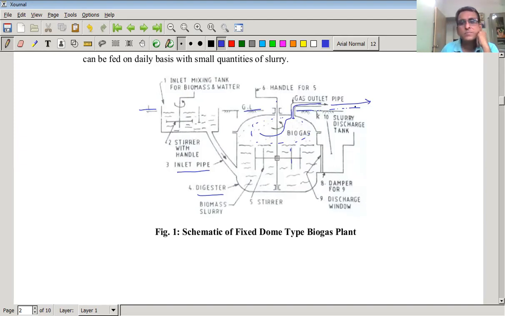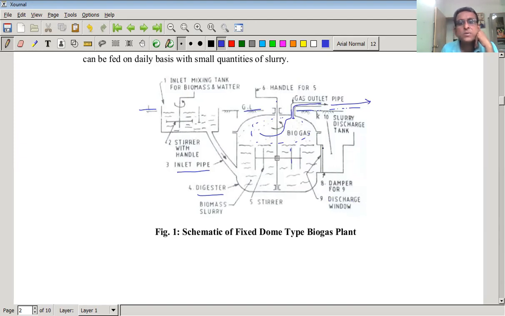So it is given. Now next is this number 7. Where is 7? We can see here. This 9, 9 is this discharge window.